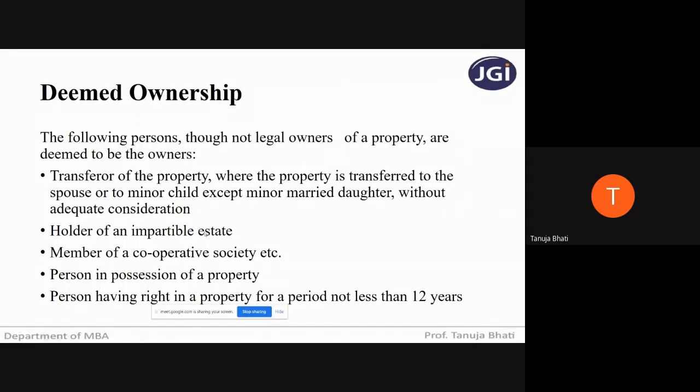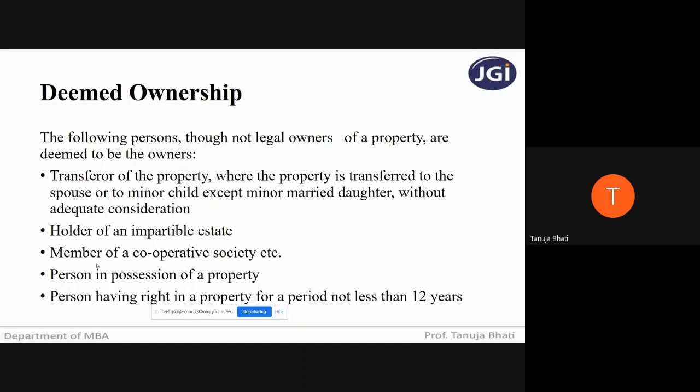Next, holder of impartible estate. Now, the owner of the impartible estate shall be deemed to be the individual owner of all the properties comprised in that estate. Suppose there is a big property which cannot be separated, so that individual owner will be considered as the owner of all the properties that are being covered under that particular estate.